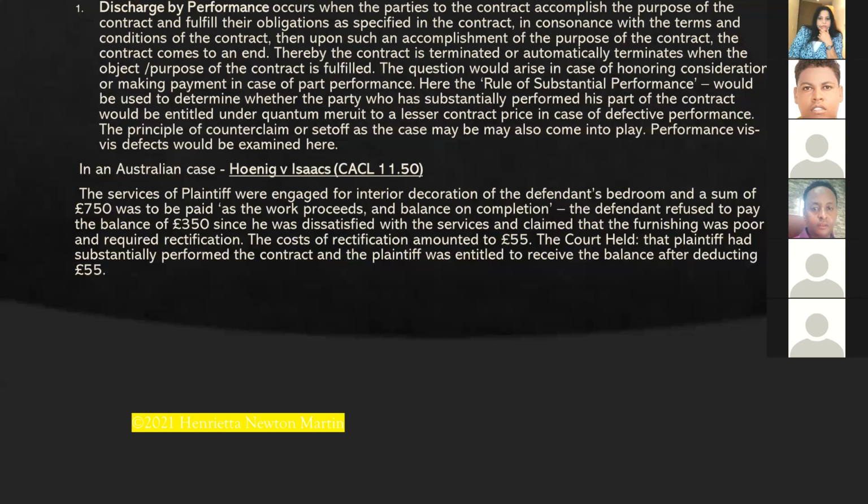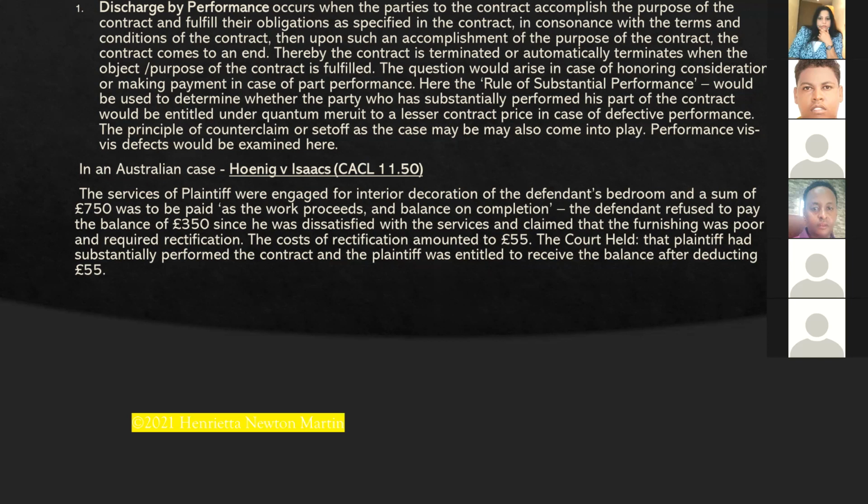So the first thing is discharge by performance. Performance, that is completion of the terms or the purpose of the contract. Discharge by performance occurs when the parties accomplish the purpose of the contract and fulfill their obligations as specified in accordance with the terms and conditions of the contract.